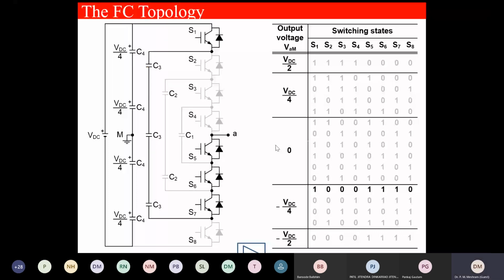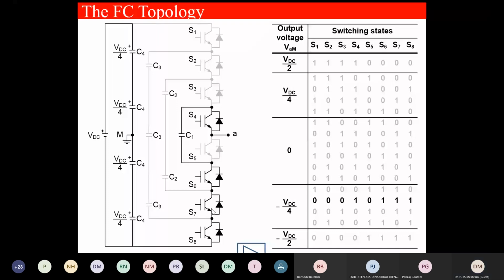Now minus VDC by 4, I get by this switching combination 1 and above 3. Another switching combination, another, and last. So the major advantage of this circuit over the neutral point clamped one is that I have redundancy. I can get each individual voltage by more than one switching combination.